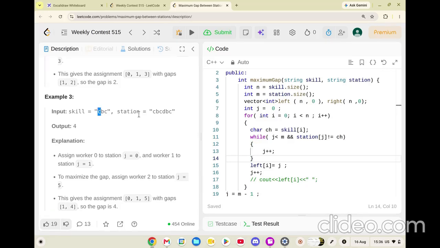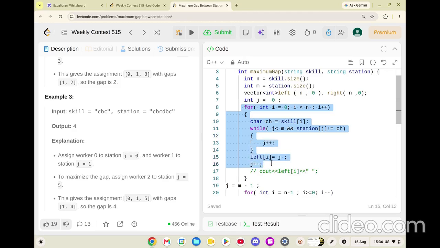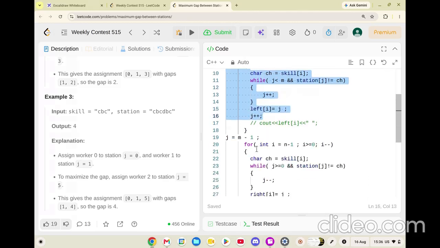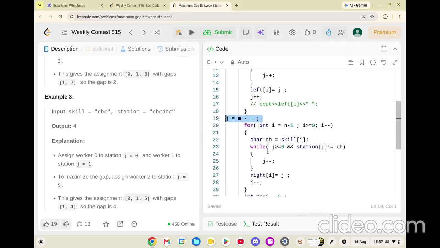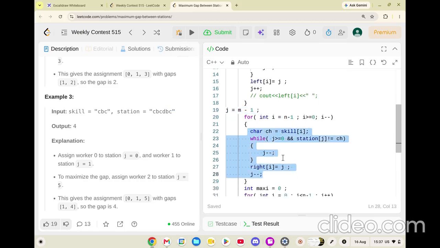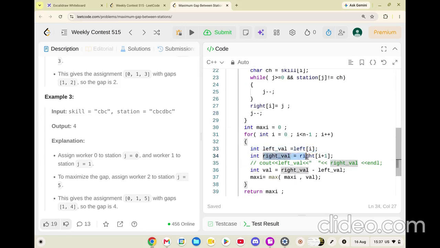So we carry on for every skills of i. For this C you will get this C, for this B you will get this B, and for this C you will get the leftmost at this C. So we are storing it this way. For the rightmost value we will start from the end: i equal to n minus 1, j equal to m minus 1, and we do the same procedure here as well. After this, int left value is equal to left of i, right value is equal to right of i plus 1.